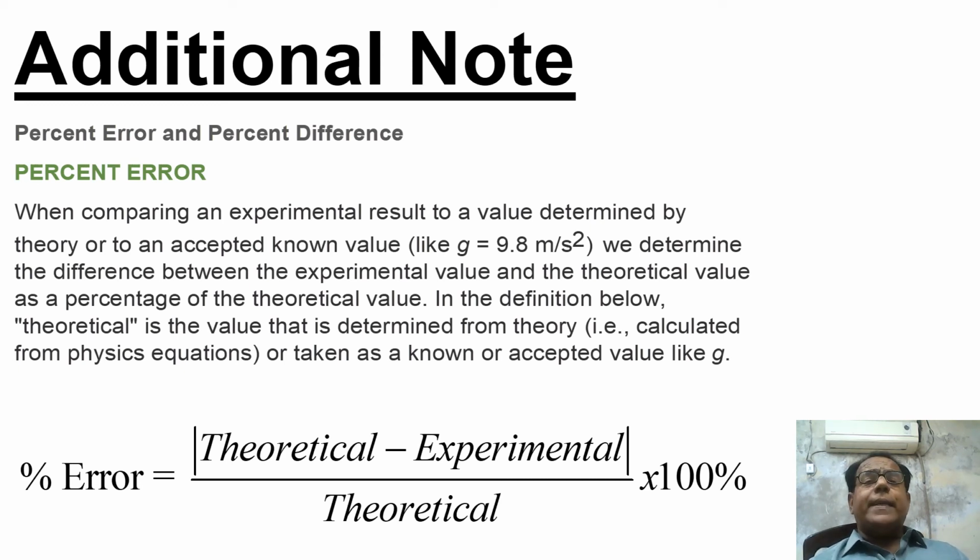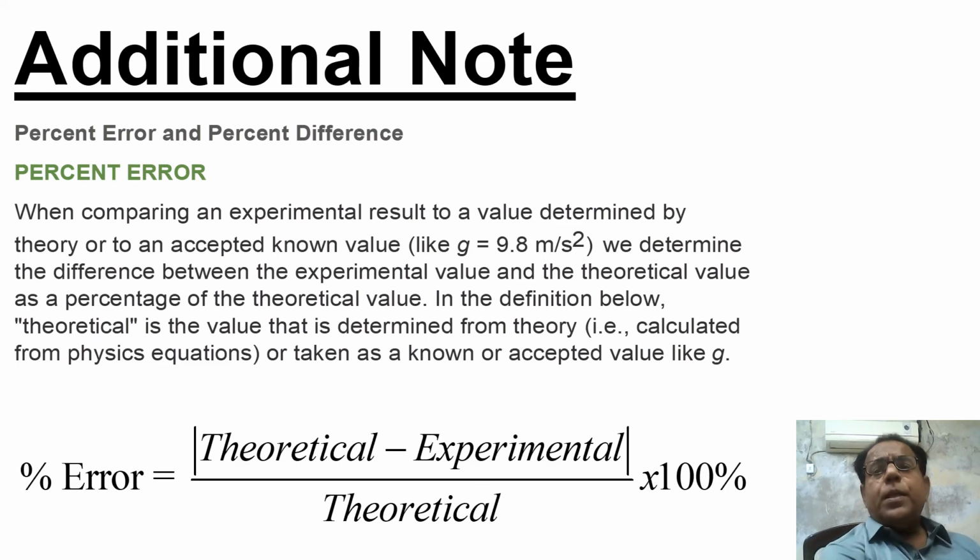Dear students, here theoretical minus experimental has been written within mod. Whenever something is written within these two bars, we say this is a modulus value and it can never be negative. Even when a greater value is subtracted from a smaller value and the result is negative, we do not take that value as negative, we assume it as positive. So modulus value is always positive.